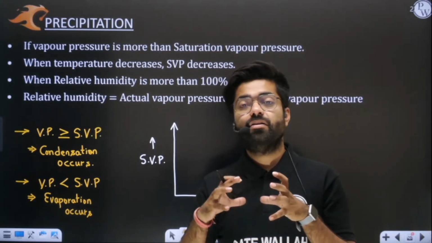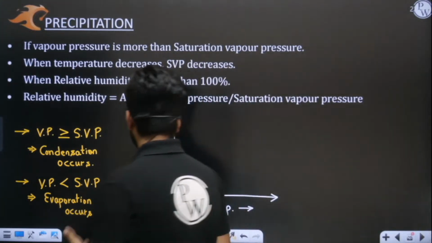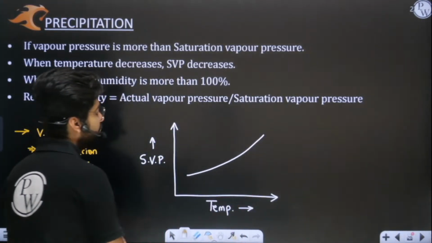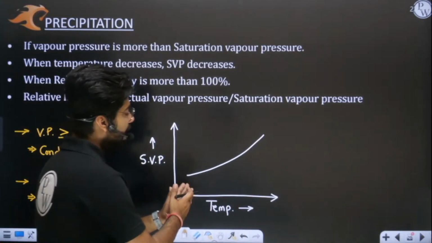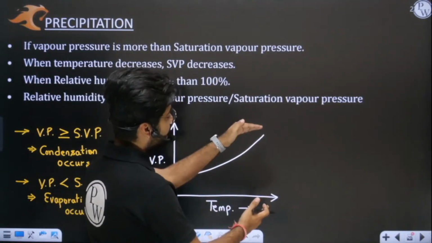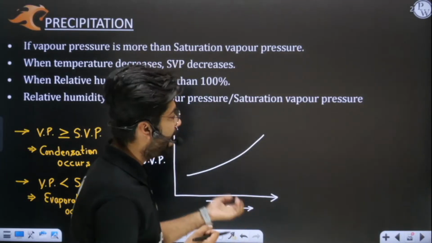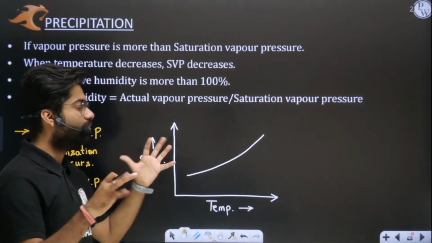That means, let me show you the graph first. See, this is the graph exactly. It means at higher temperature, the atmosphere has more ability to hold moisture, but at lower temperature it cannot hold more moisture.